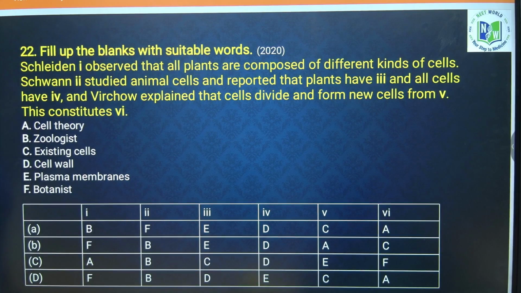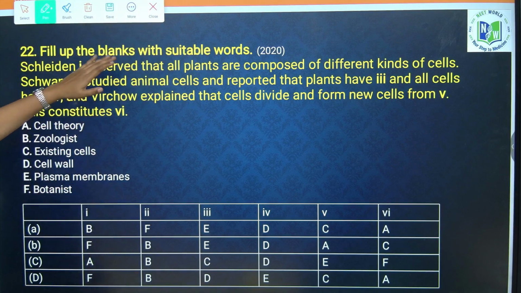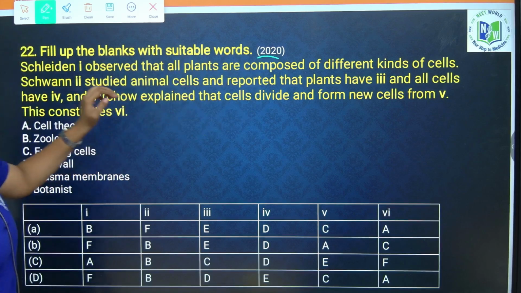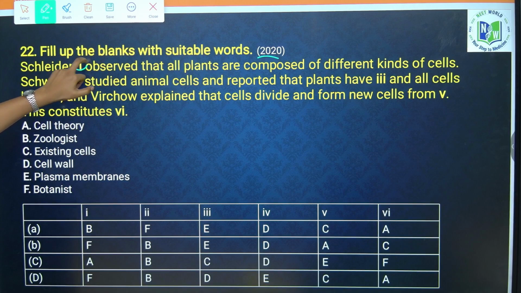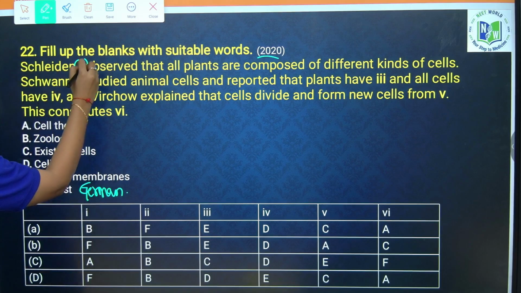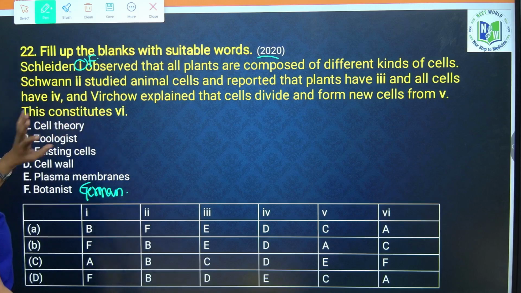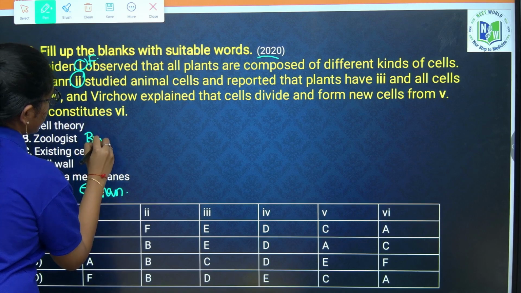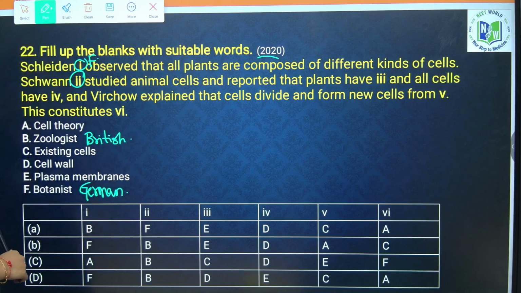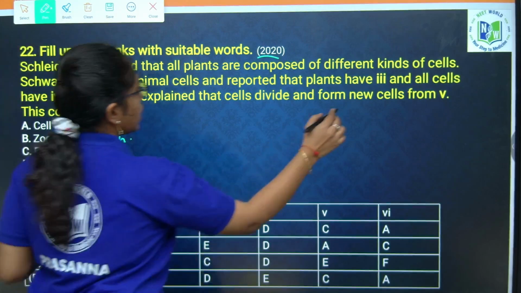Here again a paragraph is given, and we need to check the relevant terms for it. Fill in the blanks, asked again in 2020. Schleiden is a German botanist, so 1 is F. He observed that plants are composed of different cells. Schwann, that is 2, is a British zoologist. Together they proposed the cell theory, so option 2 is B. He observed animal cells and reported that plant cells have a cell wall. 3 is option D.